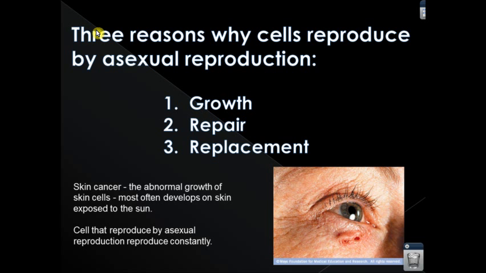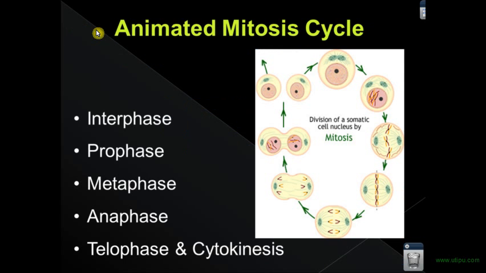Now, 3 reasons why cells reproduce. Growth, the ability to grow from an infant to an adult. Repair, replacement. Again, all these things are vital and important to the body, and it happens at the cellular level in mitosis.